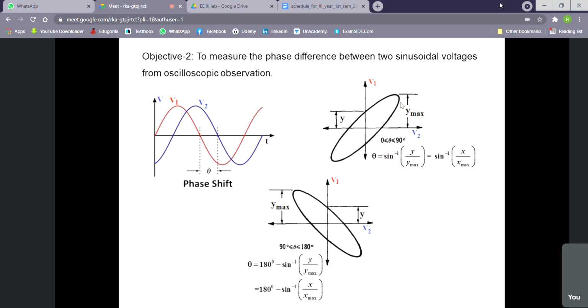Similarly, it will be equal to x by x max. Now, if the angle is more than 90 degrees or it is lagging, then it will be 180 minus sine inverse y by y max. In that way, we can find out the phase difference between two sinusoidal voltages.